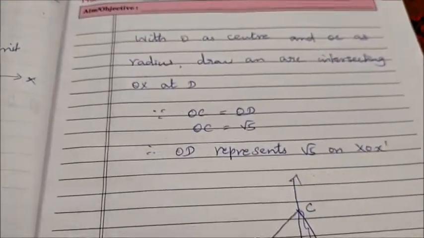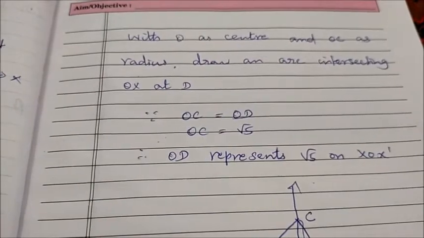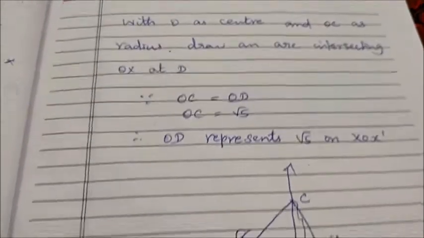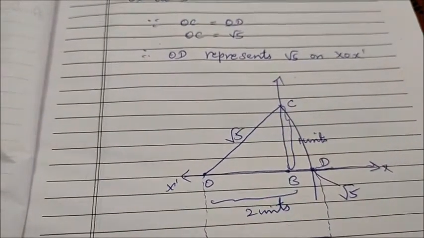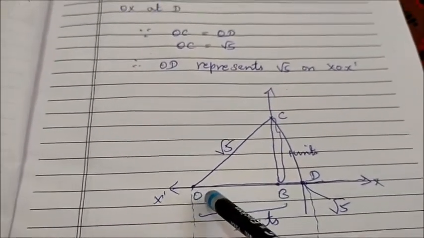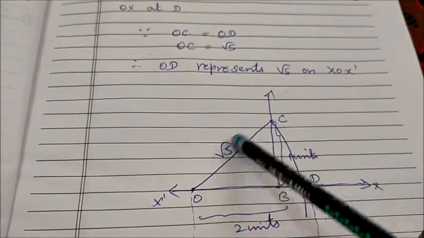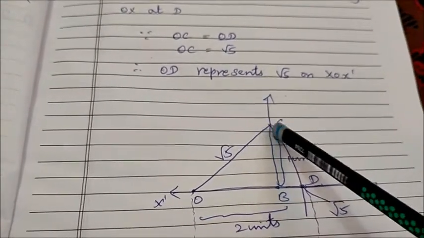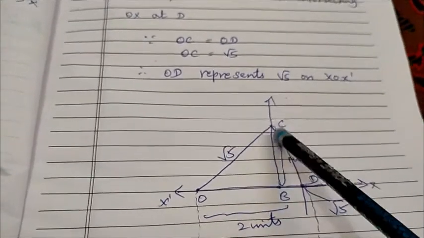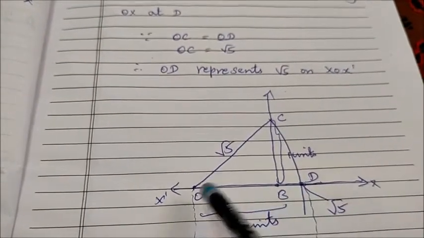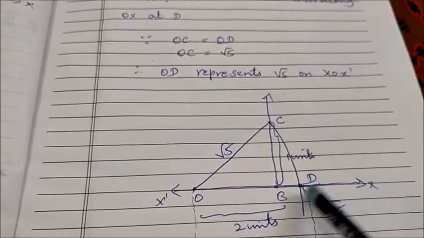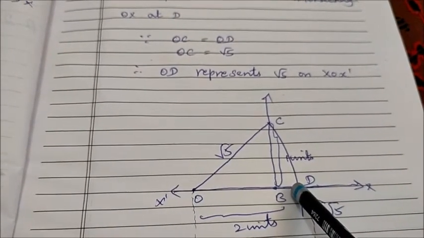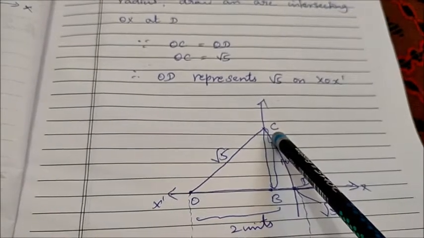So what to do now? With O as center and OC as radius, draw an arc intersecting OX at D. So OC equal to root 5.